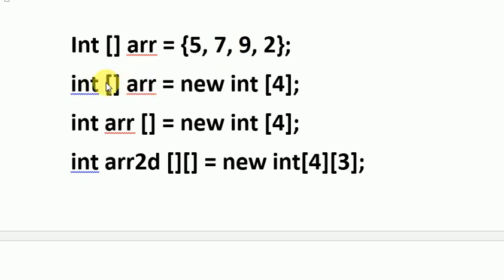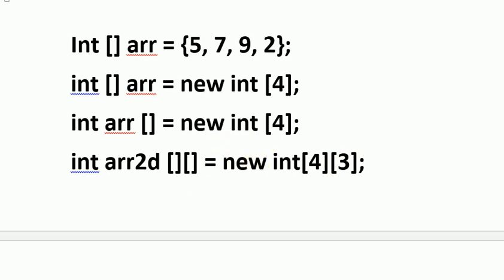Similarly, we can declare an array with this method, like name of the array, new integer, and it's basically integer data type array, and its size is 4, means only 4 values can be stored in it. This is the same method, just square brackets and arr, like the name of the list, they have changed their places. So both are correct syntax. And if we have to declare a 2D array, then obviously data type, name of the array, and 2 square brackets, and then rows and columns. So 4 into 3, 12, means not more than 12 values can be stored into this 2D array.